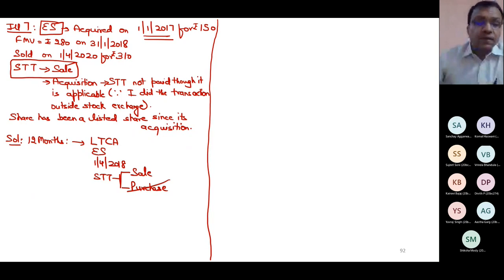Answer is no. When there was an STT concept at the time of purchase, why didn't you pay? Because you entered into the transaction outside stock exchange. Since this condition is not satisfied, section 112A is not applicable for you. You cannot claim the benefit of section 112A.